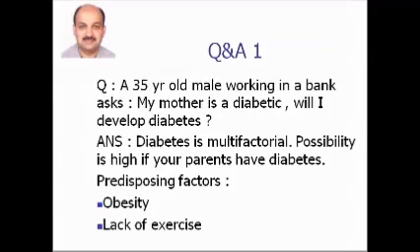Let us now come to the common questions that are asked to me. I have a 35-year-old male working in a bank who will come and ask, my mother is a diabetic. Will I develop diabetes? As I mentioned before, diabetes is multifactorial. There is no single gene that has been identified. So it's not an all or none phenomenon. If your parents are diabetic, it doesn't mean that you will always develop diabetes. However, the incidence is higher. The predisposing factors are obesity and lack of exercise. So as a patient, if you have a family history of diabetes, if you are able to maintain your weight and you do regular exercise, then you can probably delay the onset of diabetes.